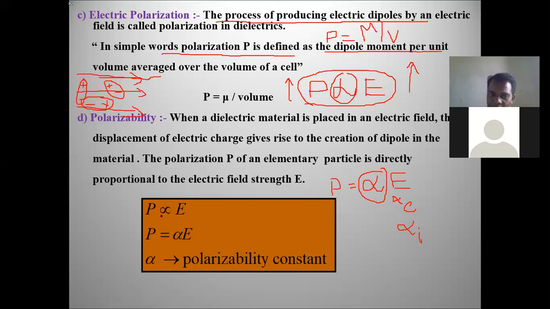When removing the proportionality, you substitute the proportionality constant alpha, the polarizability. The unit for polarizability is farad meter squared.